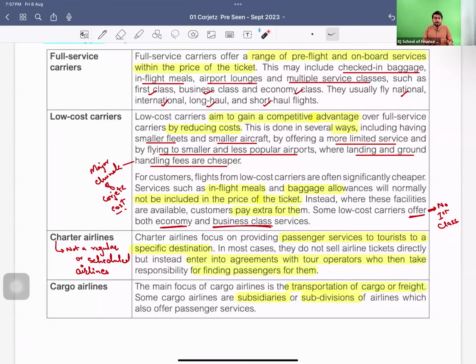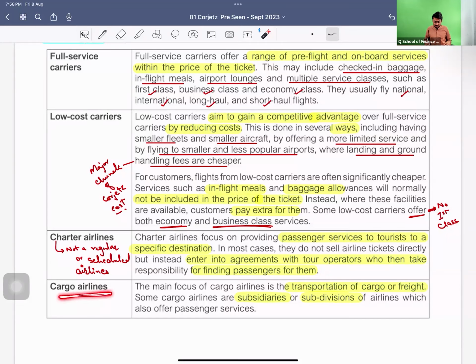For some religious trips also, when there is a season, what do they do? The travel agents purchase the tickets of the whole plane, and then they sell the tickets to the people who are traveling to that specific destination for the specific festival or the specific occasion, right? So this is how the charter airline business model works.